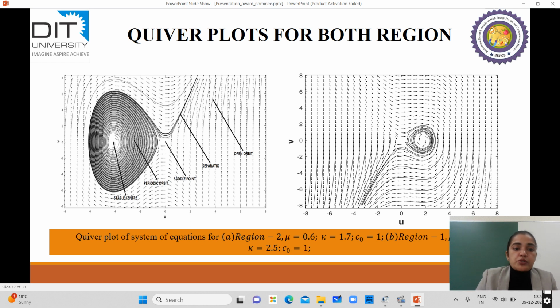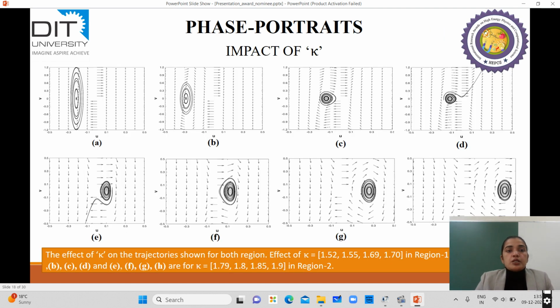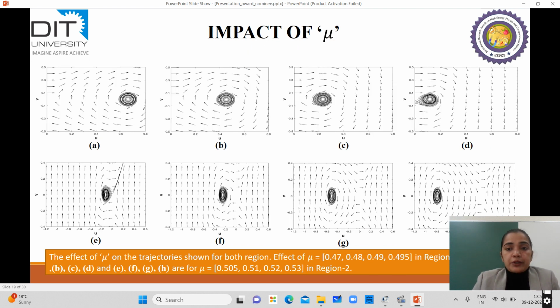And similarly, the opposite behavior we can see with respect to the region second. So as I have already told, our main focus is to study the impact of the range of these parameters. So these are the phase portraits which are representing the range of the parameters kappa and correspondingly mu. You can see the effect for the range of the parameters with figures D and E. Similarly, we can see the impact of mu with figures D and E. There is a break in the trajectories for increasing value, and there is a redevelopment of the trajectories with respect to the increasing value.